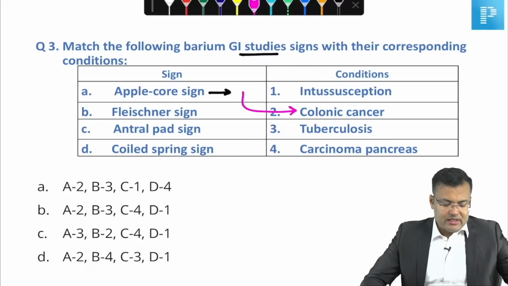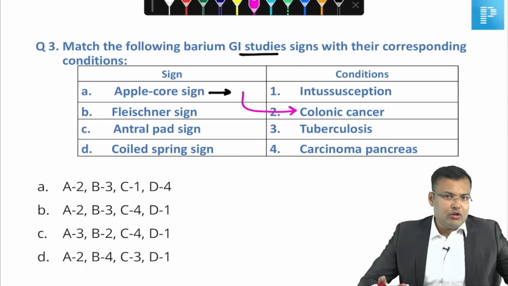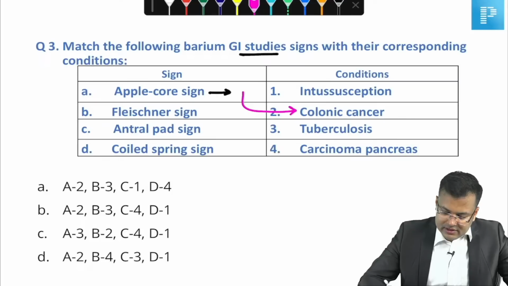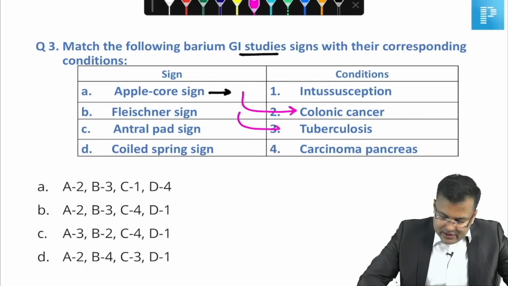Second, Fleischner sign. Fleischner sign is also known as inverted umbrella sign, right? Tell me, inverted umbrella sign or Fleischner sign, it is seen in which condition? Guys, tell me. This was asked in NEET PG. Tuberculosis, very good. So Fleischner sign is seen in tuberculosis.